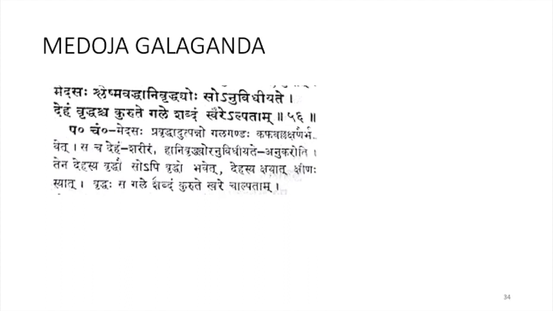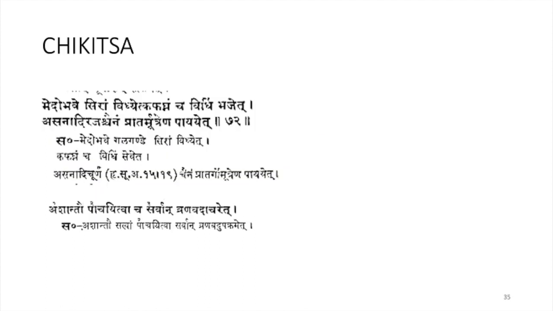If the patient is becoming stout, then the growth will also grow. That is hani vriddhayoho, anuvidhiryade deham vriddhascha. If deha is getting vriddha, then this galaganda will also become big, and if it is becoming thin, then this galaganda will also be small. Gale shabdaha sware alpatam, and swara will also get affected. Swara hani, the sound won't come properly. Swara hani will also happen in medoja galaganda. This is the lakshana.